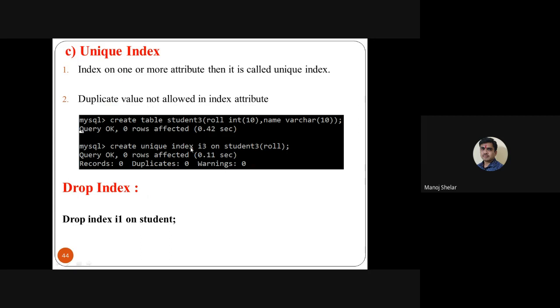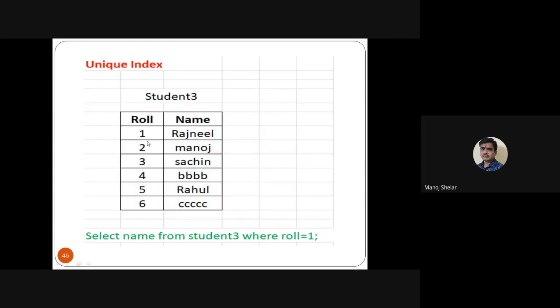These three types of index are supported in structured databases in SQL, which is in our syllabus. Suppose we want to remove an index: drop index I1 on student. So here we have seen the complete index topic. Now a unique index example: select name from student3 where roll number is equal to 1.